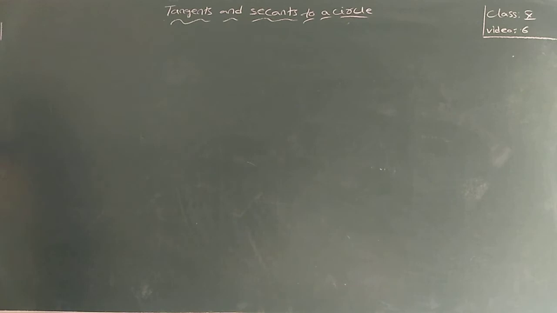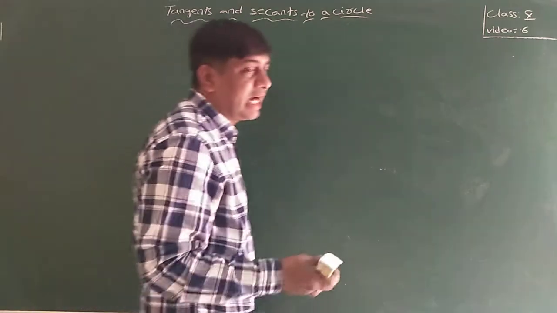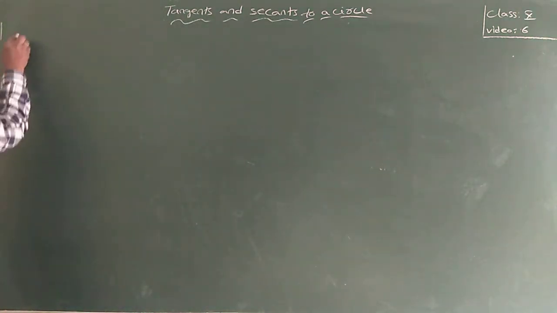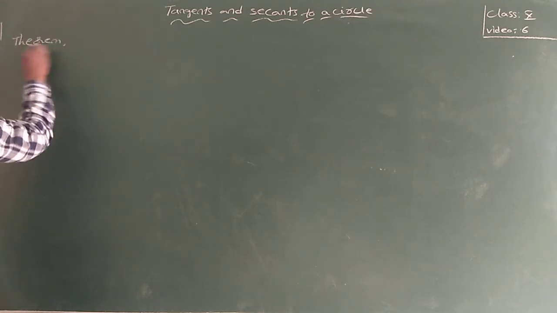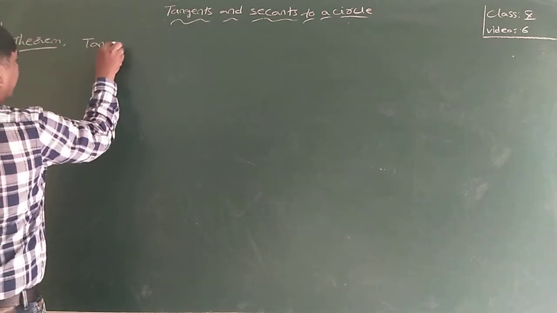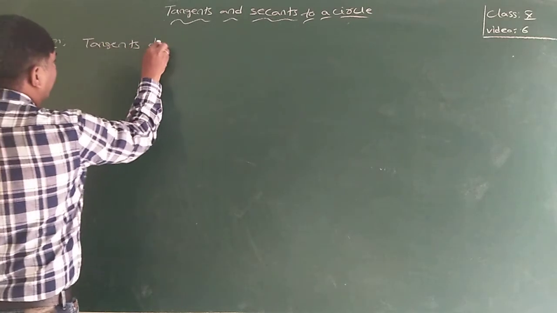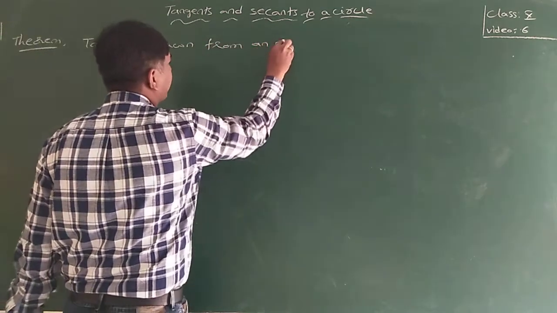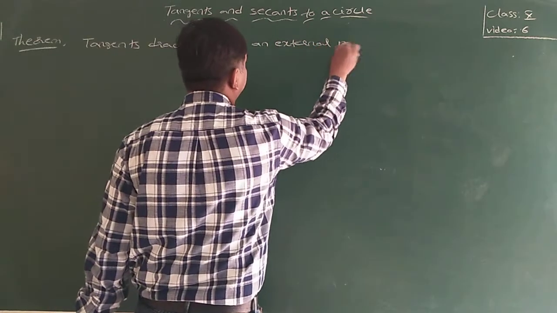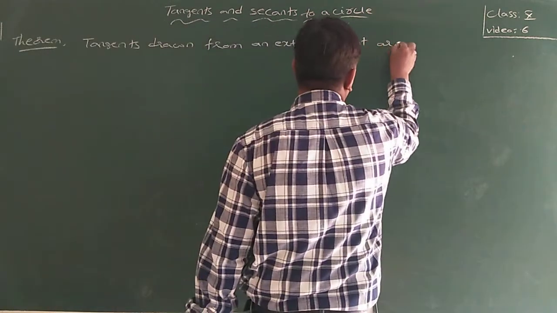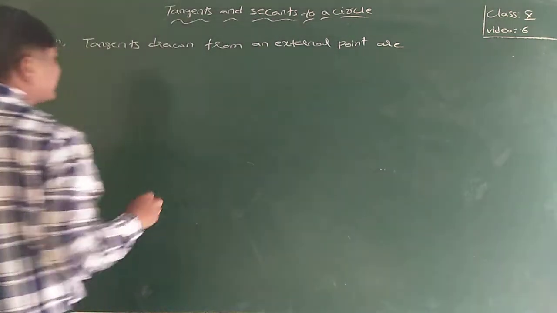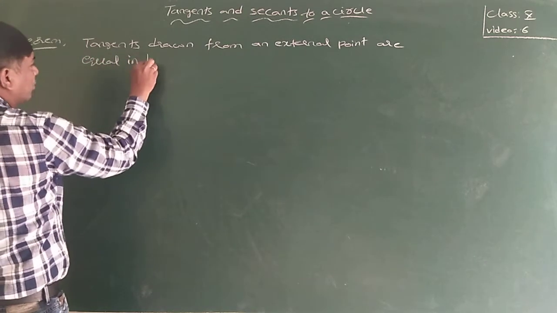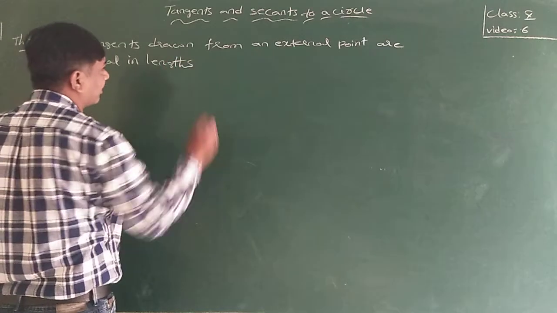Theorem: tangents drawn from an external point to a circle are equal in length.